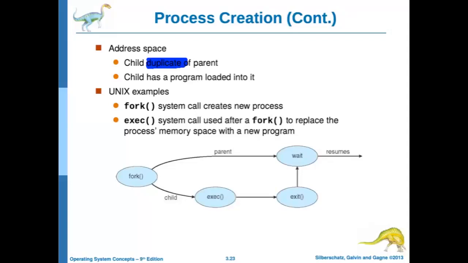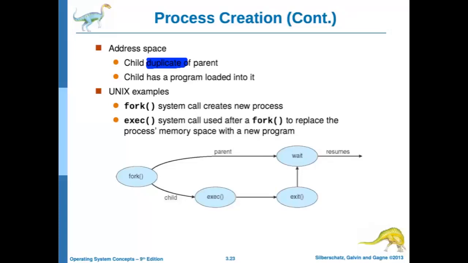And let me tell you, the text region of the parent process is already loaded, right? Whenever you do fork, that is, if you create a child process, then the text region will be shared, and the read-write section of memory will be just duplicated.